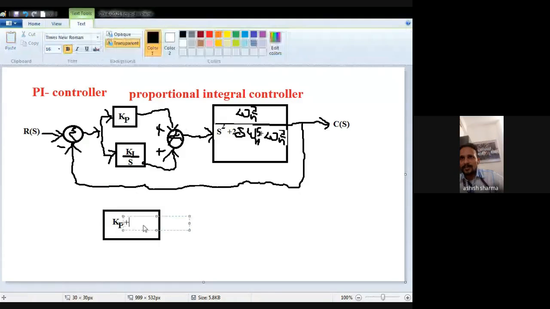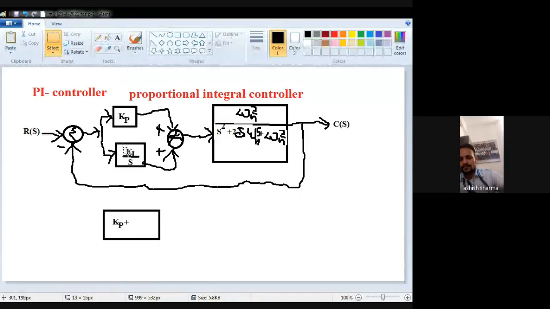Then the diagram will be the same. Only this block, which I marked in red color, will be converted. Only this block I solve so that Kp plus Ki by S term we will find out.